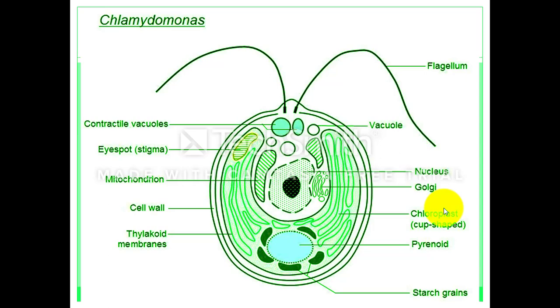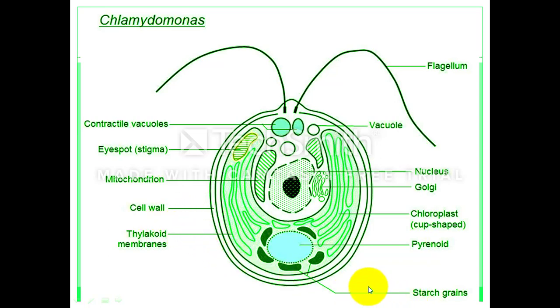This is the structure of the Chlamydomonas. It is an oval or oblong shaped body. At its anterior side, two flagella are present, and two contractile vacuoles for osmoregulation. The eye spot is red in color and detects the light intensity. Then mitochondria is also present for ATP synthesis. Next, the cell wall is the outer covering of the body, which is made of cellulose, and the thylakoid membrane is also present in the body.